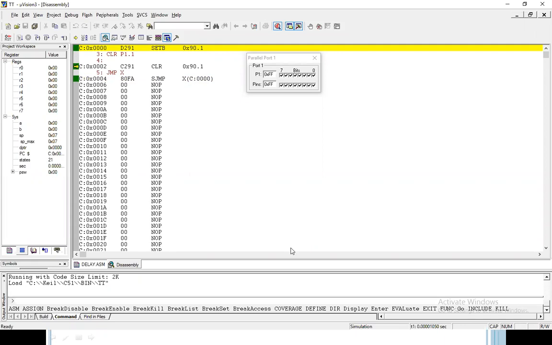So in the program you have to give the instruction. If you supply the code FF, you have to set the port. FF means all pins will be 1, and when you give the code FD, this pin 1.1 will be 0. That means the LED will be on, the LED will be off, the LED will be on, the LED will be off. So the port pin is set, reset, set.